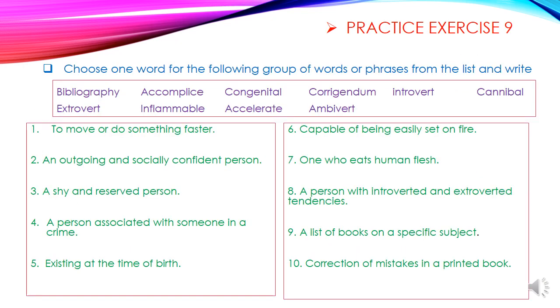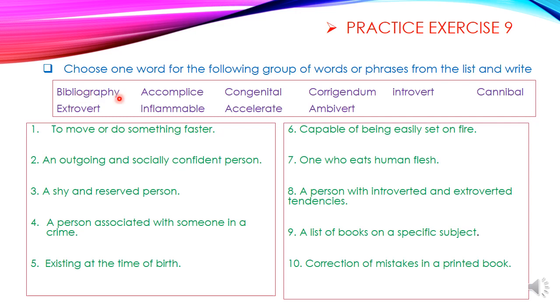Practice exercise 9. It is from word power. It is one word substitution, and one word substitution is a vocabulary skill. It helps an individual to communicate effectively. So children, for effective communication, you learn this exercise. Okay. Let us read the words given in bracket.